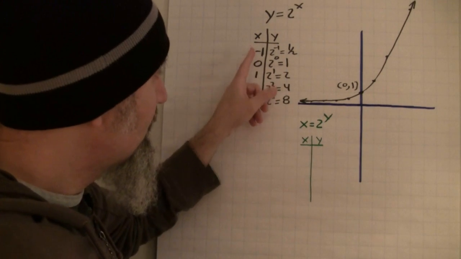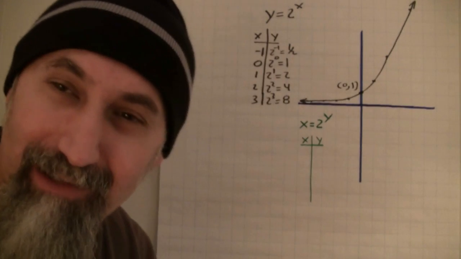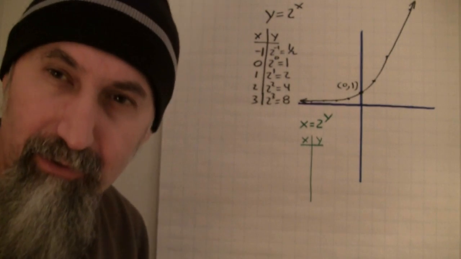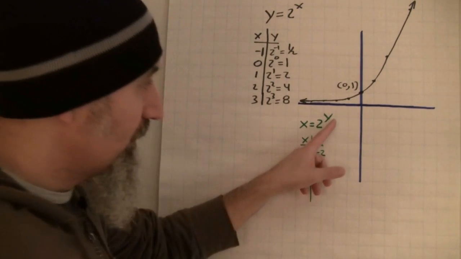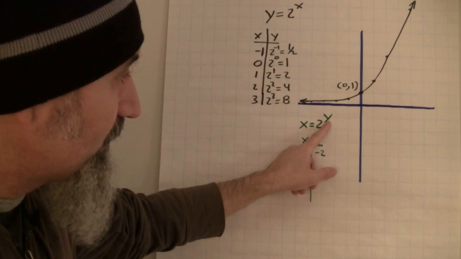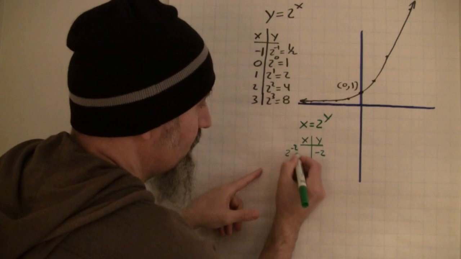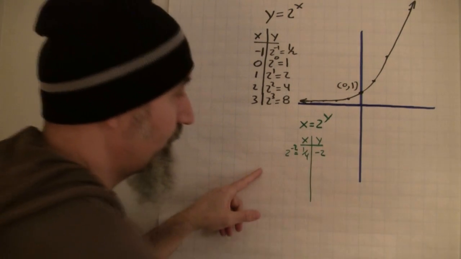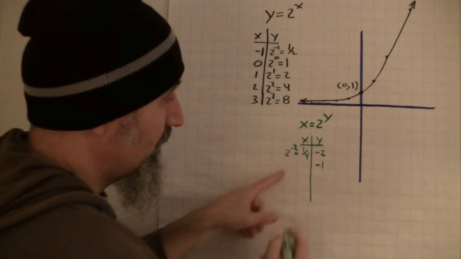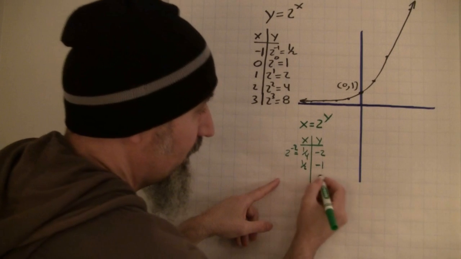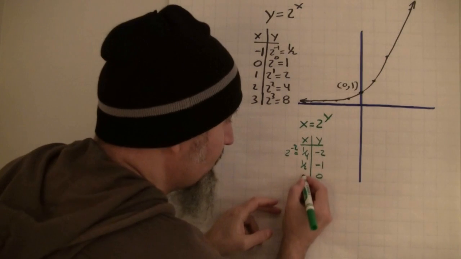So let's do y is equal to -1 first. Or should we do y is equal to -2 first? Let's do y is equal to -2 first because we didn't do it here, so you get a nice grasp of it, right? So y is equal to -2, right? So this is going to be 2 to the power of -2, which is going to be 1/4, right? If you do y is equal to -1, this is going to be 1/2. If you do y is equal to 0, 2 to the power of 0 is 1. So x is going to be 1.